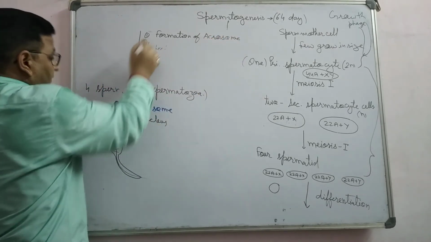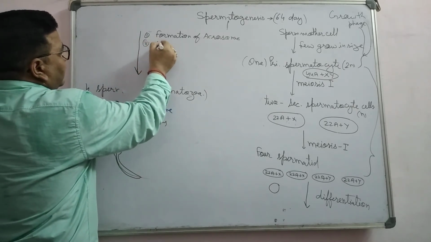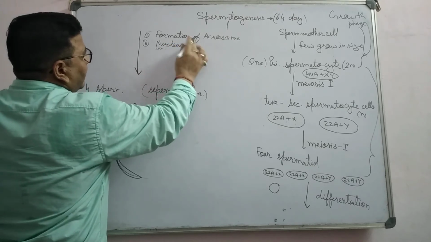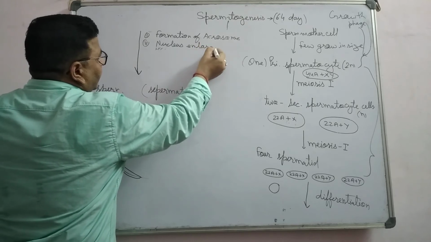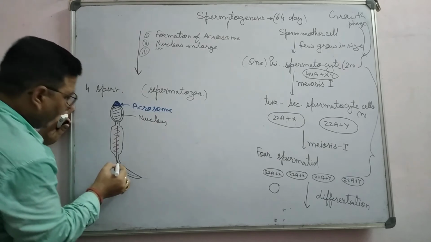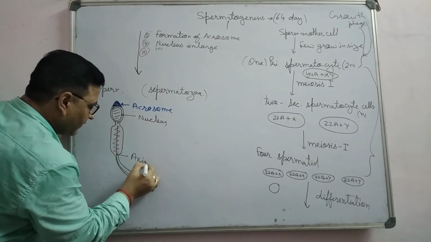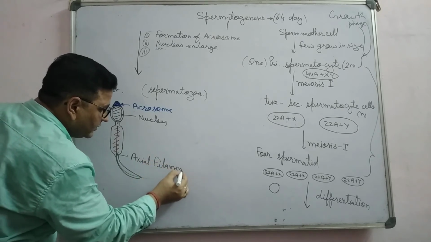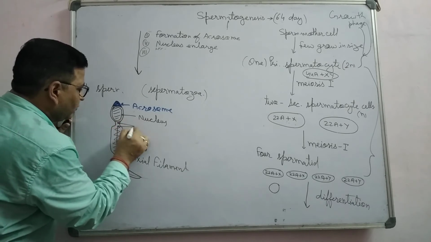The second point: this nucleus enlarges. Third point, you can say formation of axial filament. This one is known as the axial filament. And this one is the centriole. Both points are known as centriole.